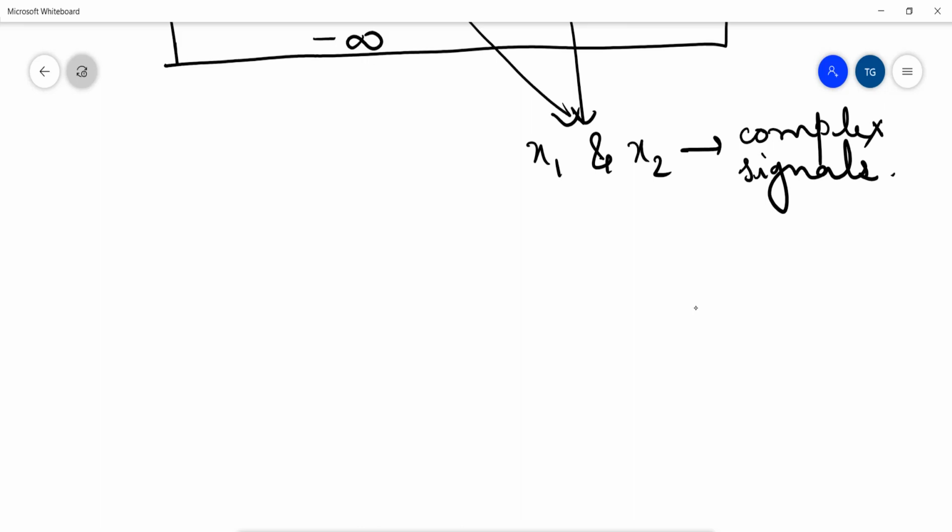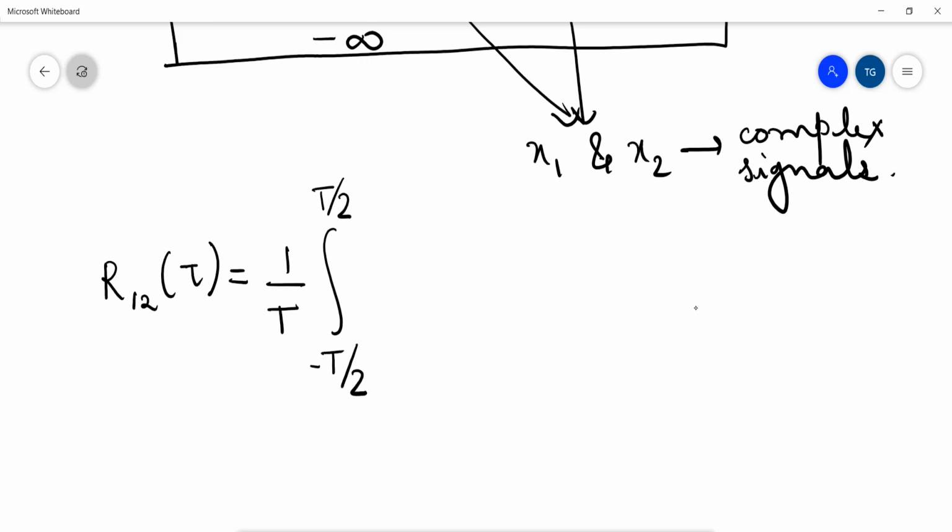So if the two periodic signals x1 of t and x2 of t have the same time period T, then cross correlation is defined as R12 of tau is equal to 1 by T integration from minus T by 2 to plus T by 2, because both the signals have the same time period T, of x1 of t complex conjugate of x2 of t minus tau into dt.